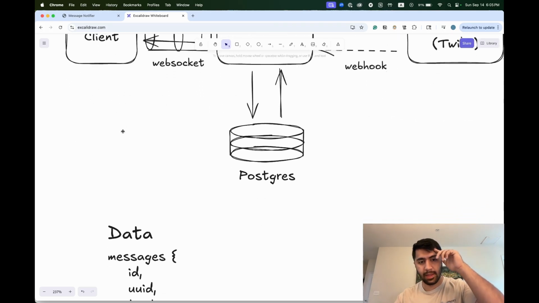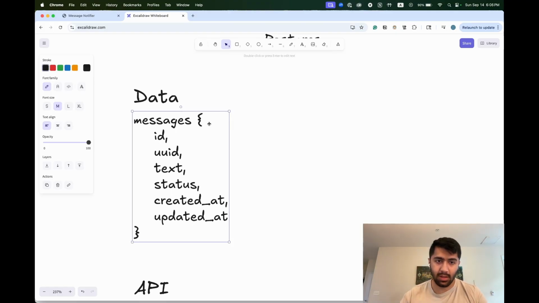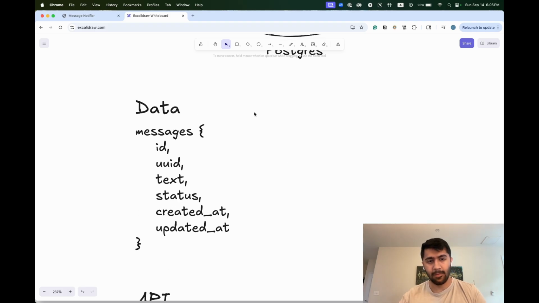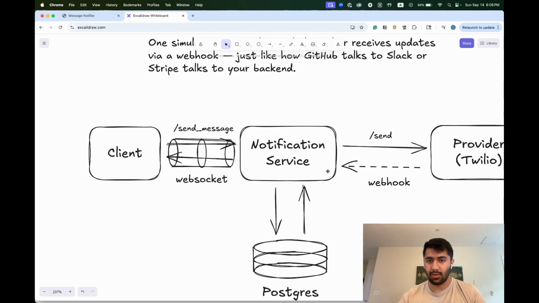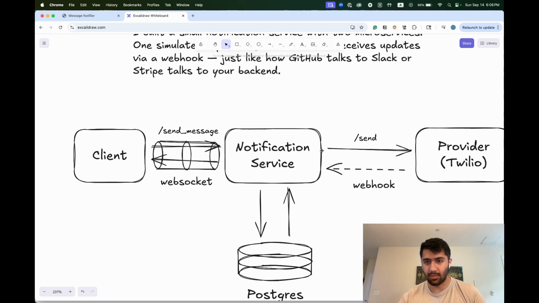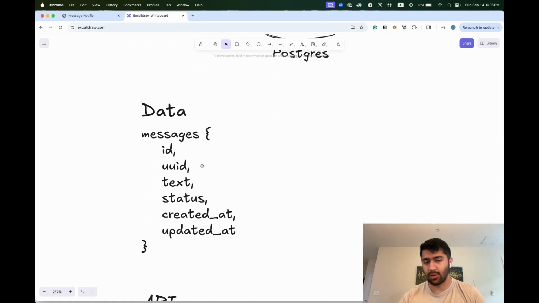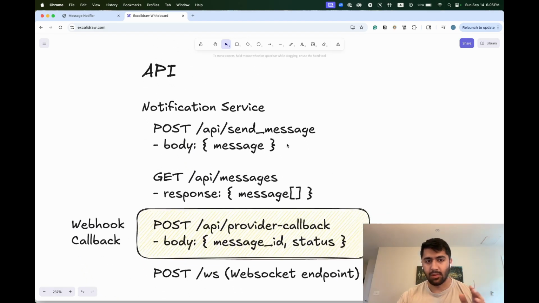So when we start thinking about our data, this is a simple use case. We'll just have a message table: UUID, text, status. You'll notice I'm not doing any idempotency. For example, if there was a network failure between the notification service and the provider, where it accidentally got multiple requests through to the provider, I'm not keeping track of a job ID to make sure that we don't process the same message twice or three times. This is just a simple demonstration.